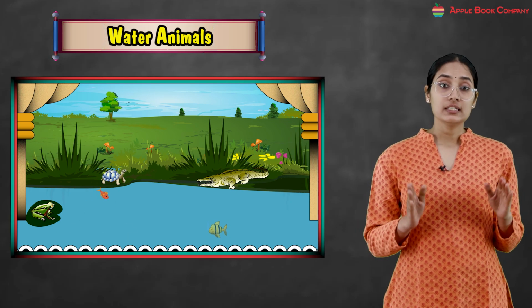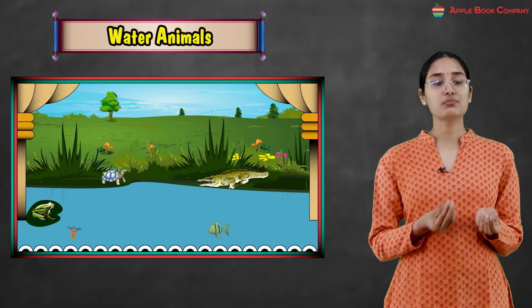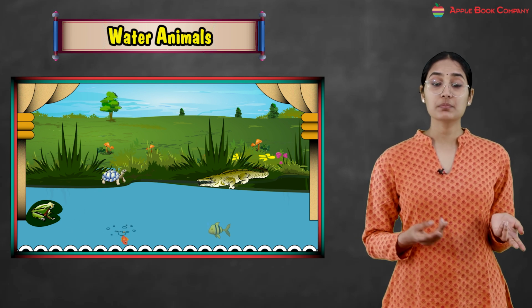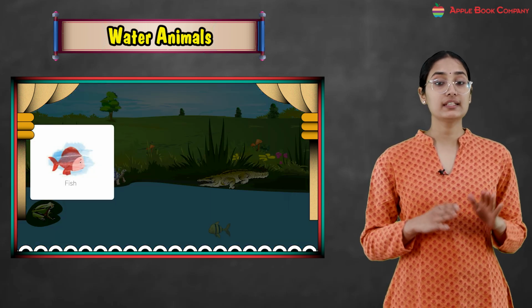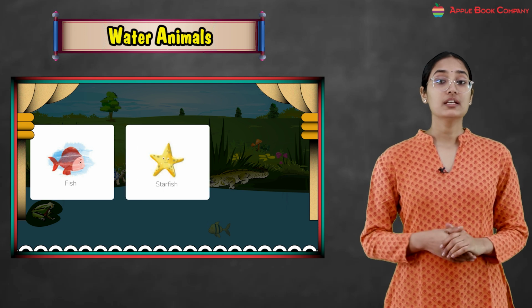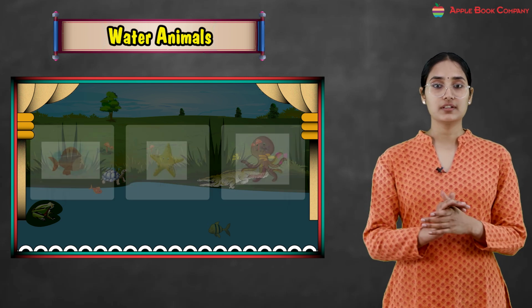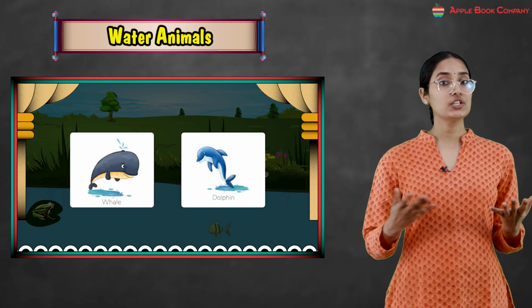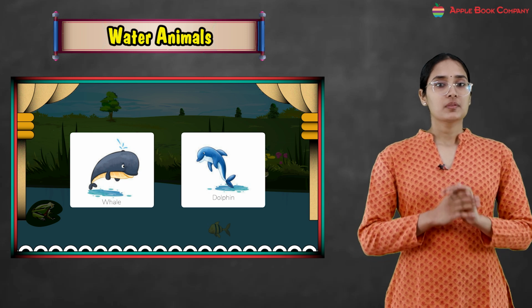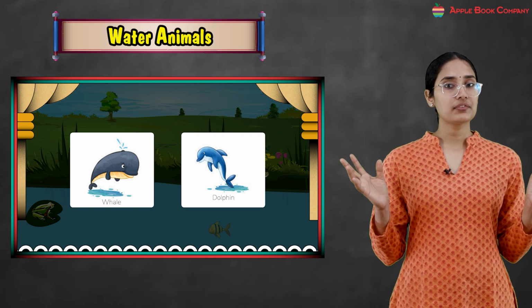So kids, these animals have different kind of body. Okay? For example, we see fish, right? They have scales on their bodies. Starfish, octopus, right? Then we have whale and dolphin. Now, these were the different kind of animals.